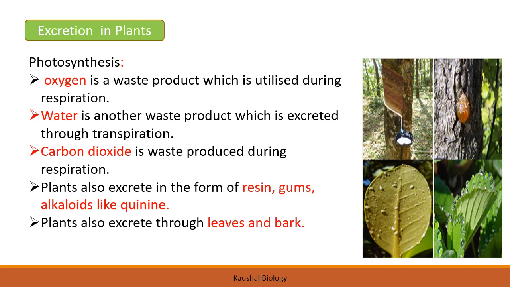So in the photosynthesis process, oxygen is considered a waste product for the plant. Oxygen is a waste product which is utilized during respiration by other animals and plants, but during photosynthesis it is a waste. Water is also produced. It is lost in the form of water vapor during transpiration. So water is also considered a waste product for the plant.